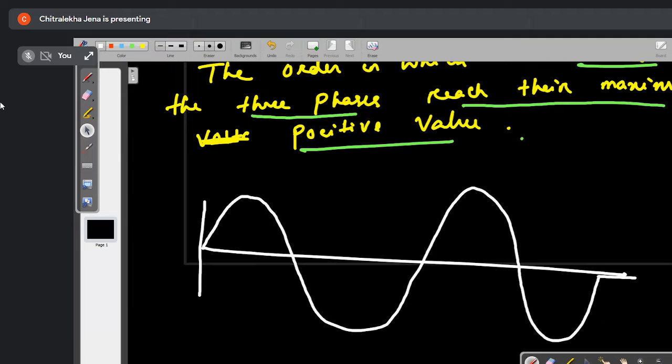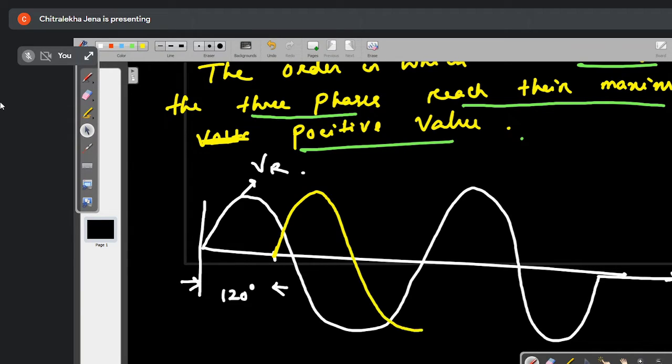One voltage, this is my reference. Suppose this one is your VR phase. Now after 120-degree phase difference, which voltage will start? Another phase voltage will start.